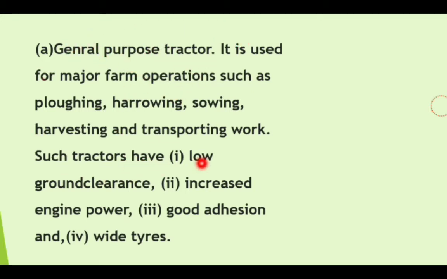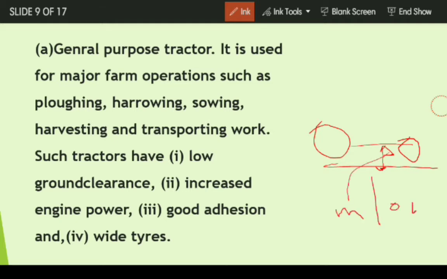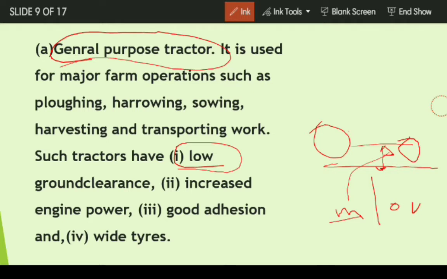So look, number one, low ground clearance, number two, increased engine power, number 3, good adhesion, number 4, wide tires. So the tractor has low ground clearance. What is meant by ground clearance? This is the distance between the tractor chassis and the ground, and this distance is low in the case of a general purpose tractor. So this is a feature of the tractor.